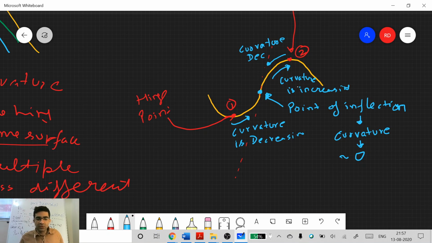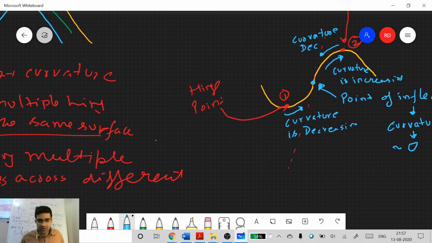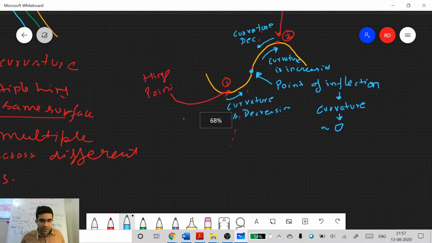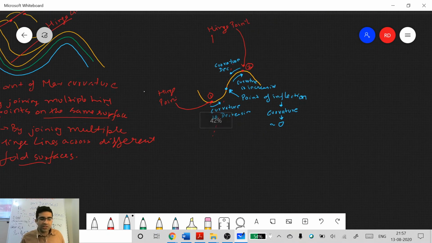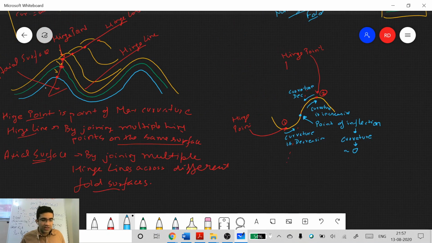You'll see we will use these points to define domains and those things, but they are not important for today's lecture; we'll discuss them later. The main thing that I want you to understand from today's lecture is about this hinge line and the axial surface.